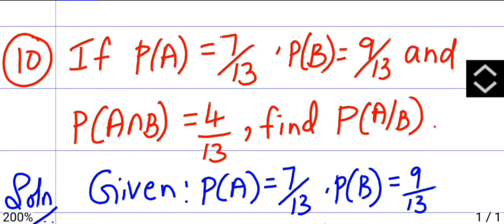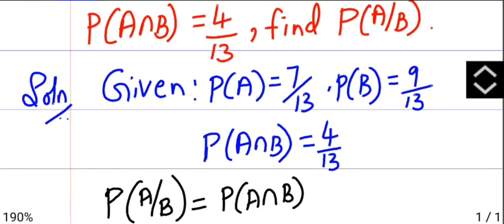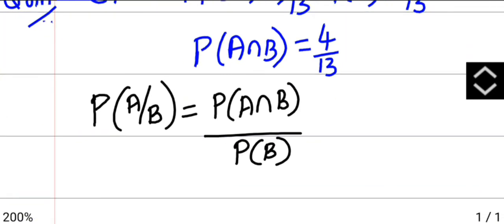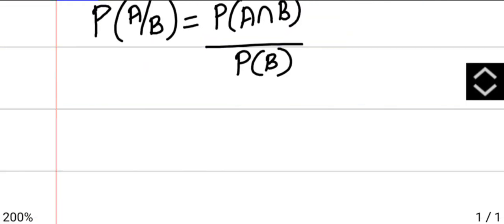Then the question number 10 is, if P of A is 7 by 13, P of B is 9 by 13 and P of A intersection B is 4 by 13, find P of A by B. Given P of A is 7 by 13, P of B is 9 by 13, P of A intersection B is 4 by 13. So the formula to find P of A by B is P of A intersection B divided by P of B.